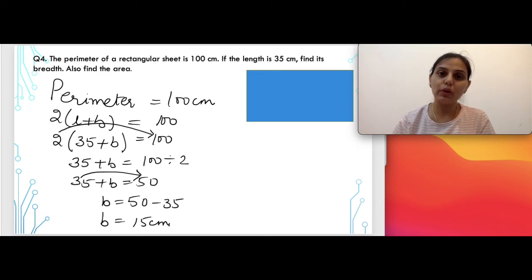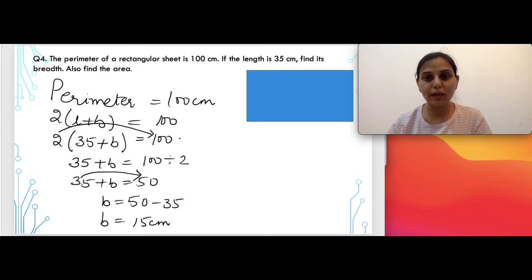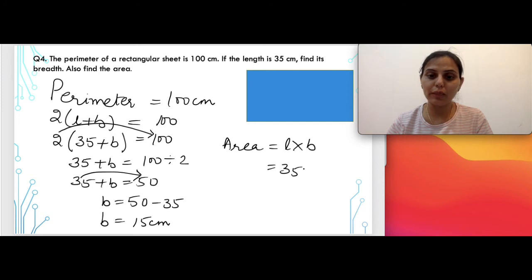Now since you know the value of length and breadth both, you can easily find the area. So for finding the area, we multiply length and breadth. That means 35 multiplied by 15, which will be equal to 525, and the units for area will be centimeter square. So I hope this question is clear to you.